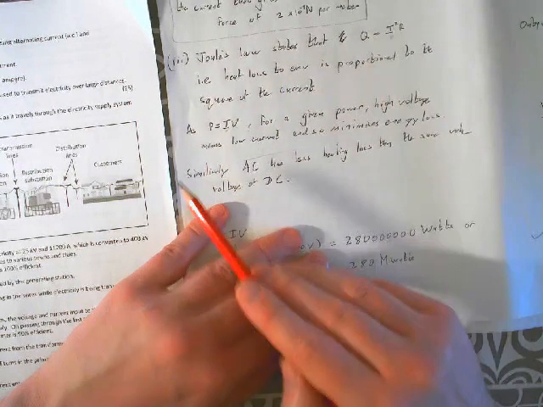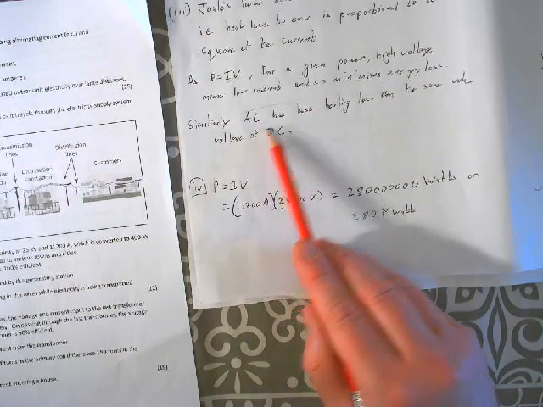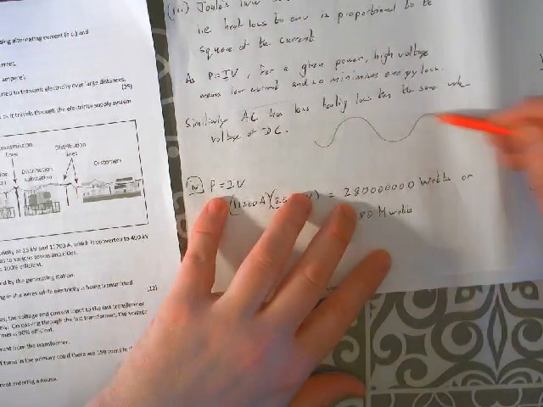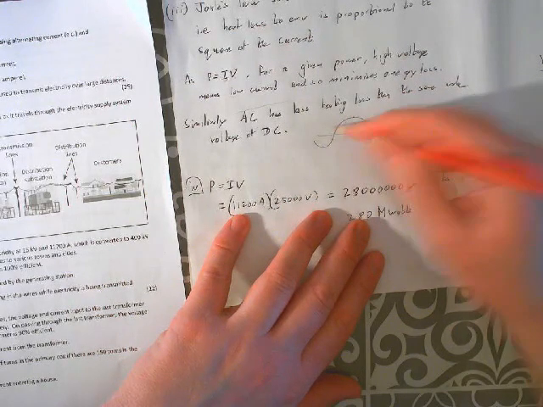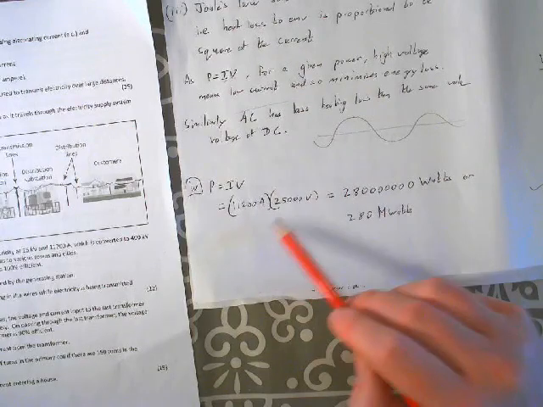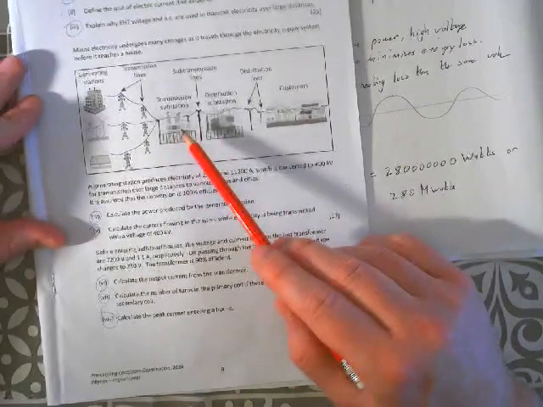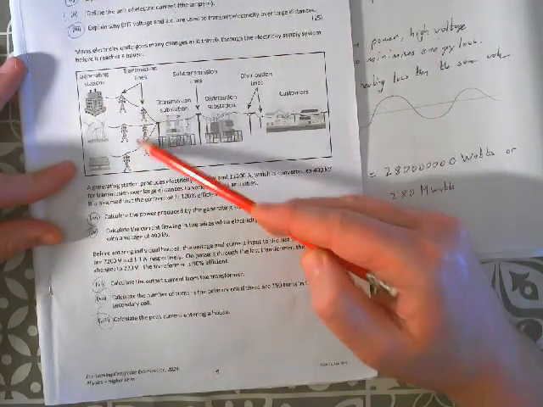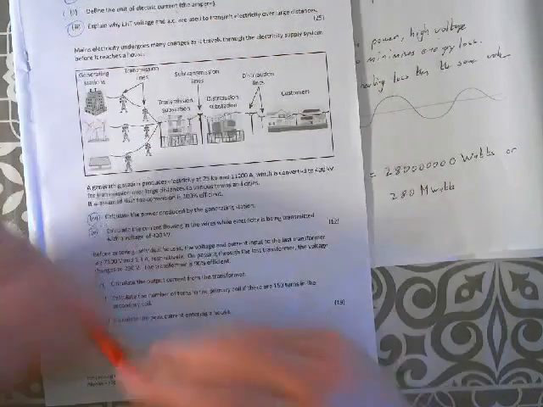So why do we use high voltage? Because as power is equal to current times voltage, if you increase the current, you decrease the voltage and vice versa. And we're looking to decrease the current. So if you've got a high voltage, you're going to have a low current, which means you're going to lose less heat. So that's the first reason. Secondly, as for AC, it's because it has a less heating effect than the DC of the same voltage. Because if you remember that sine wave thing, it's not always going to be at the maximum of its value. Most of the time it's going to be less than that. So you get less of a loss as heat for AC. Okay, that's parts 1, 2, and 3.